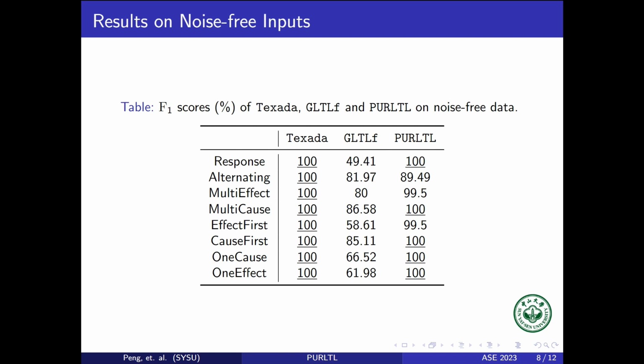Let's see the experimental results of our approach. We use 8 benchmarks that were widely used in previous works. Each benchmark represents a common pattern of software behaviors. Our competitors are Texada and GLTLF. Texada is a popular traditional search-based approach. It has excellent performance, but it requires a template and it cannot deal with noisy data. GLTLF is a previous state-of-the-art neural-based approach.